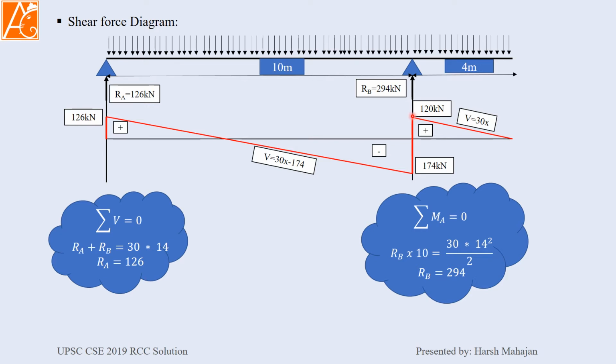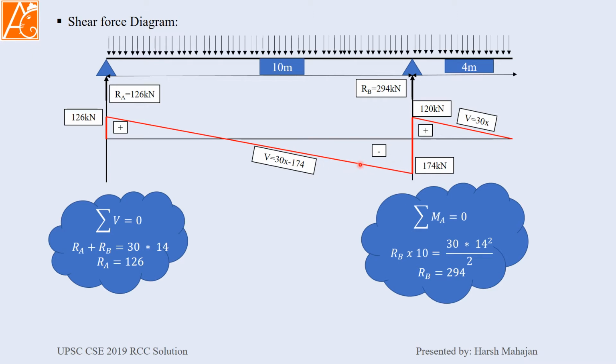At B, it will be 120 kilonewton, which is going to be counteracted by our reaction force. So we will get 174 kilonewton negative shear force here. Then again we will go ahead. Here also the variation will be linear, and the V will be downward force minus the remaining reaction, which is counteracting.